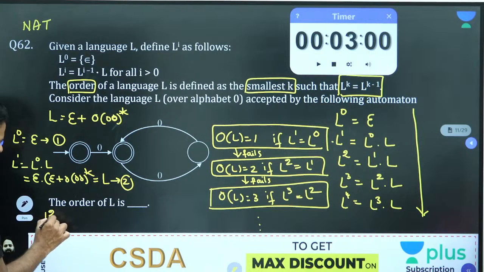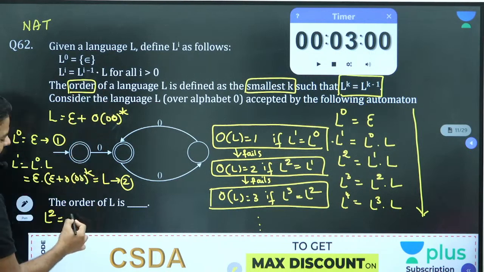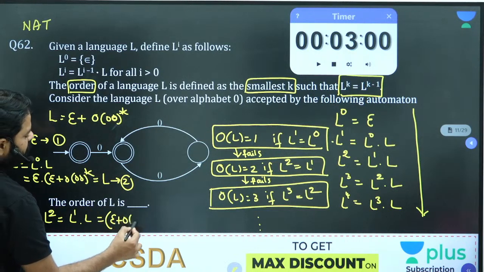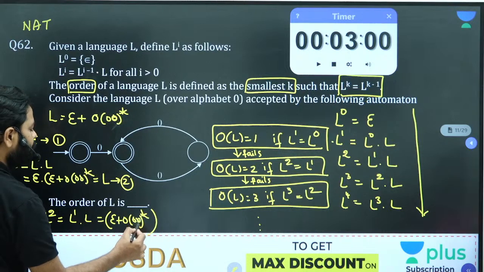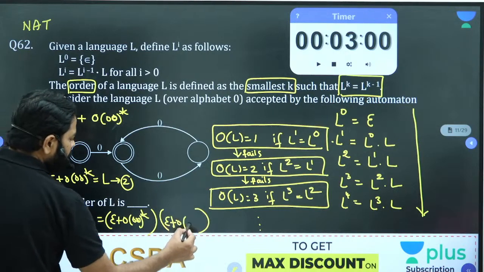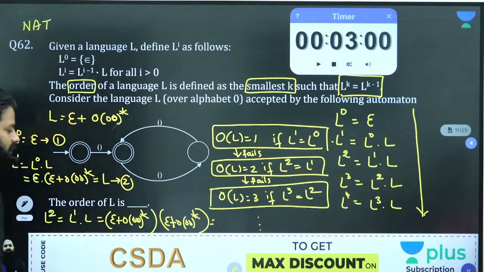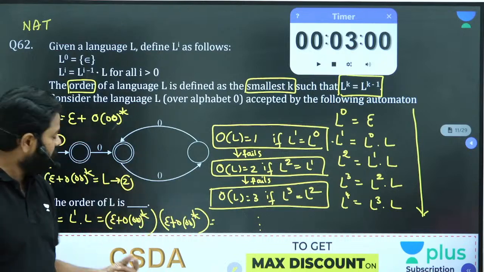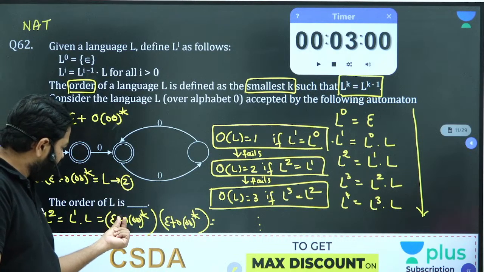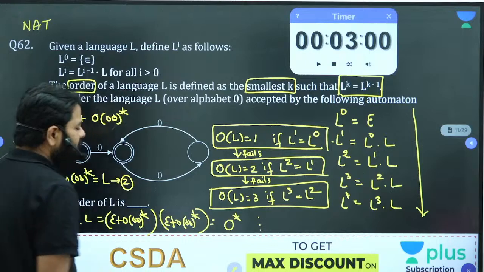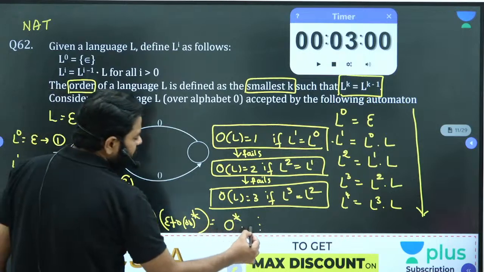Now, L power 2 we are going to compute as L power 2 minus 1, which is L power 1, dot L. L power 1 is already L, so we write the same thing twice: epsilon plus 0 followed by double 0 whole star. When you derive, from epsilon you can get epsilon, from epsilon 0 you get 0, and for double 0, 1 0 from here and 1 0 from there. So can you get every string in zeros? Yes. Now L power 2 is the third concept, we got it.